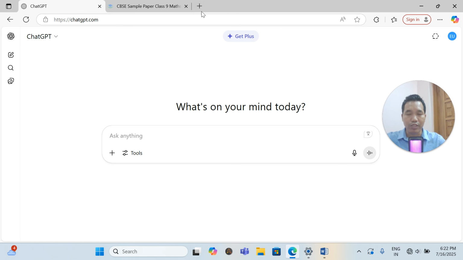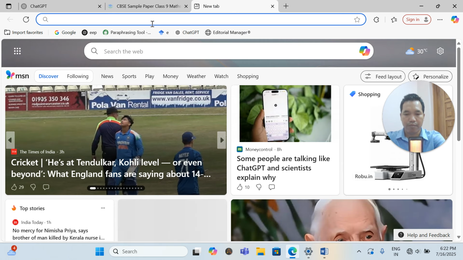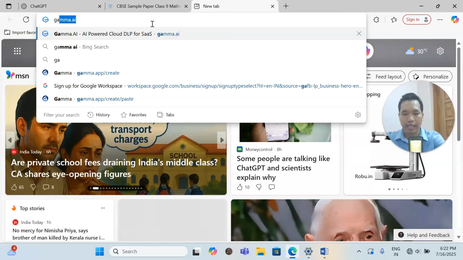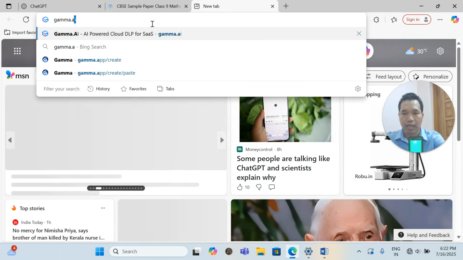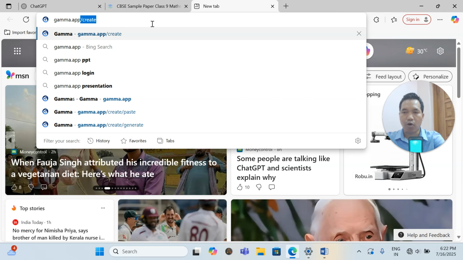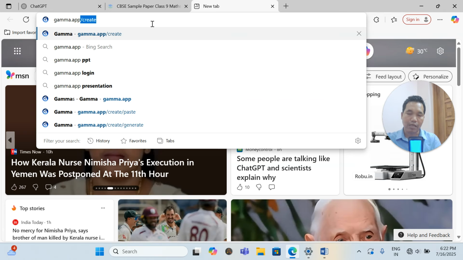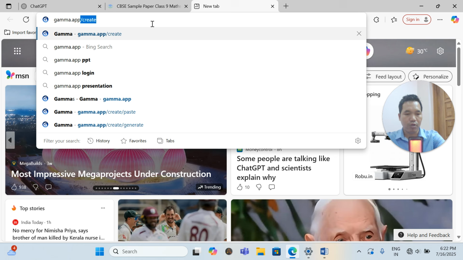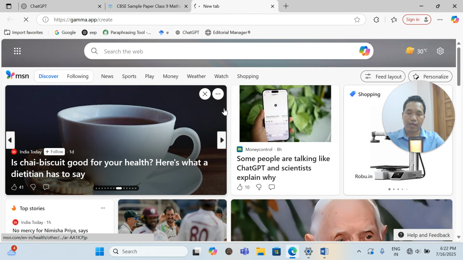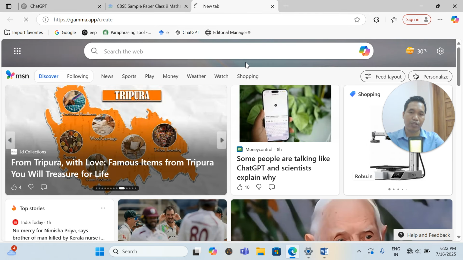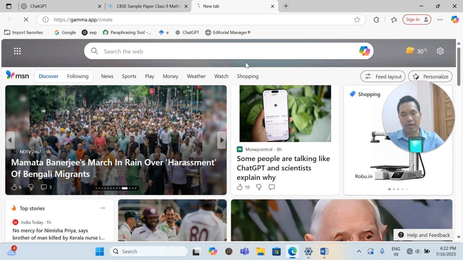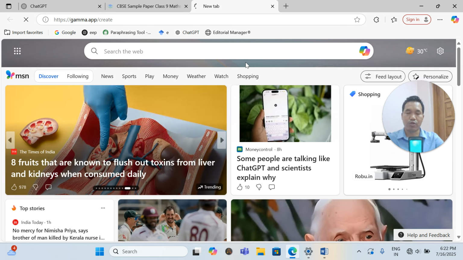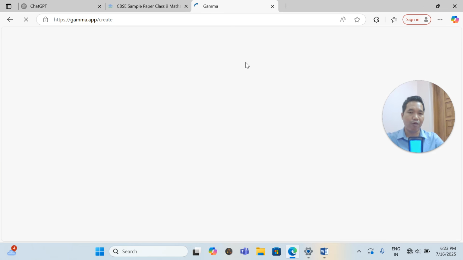If you have a laptop, or you can even use mobile also, you type this name: Gamma, gamma.app. This is one of the best. I would say most of the students prefer gamma.app. You press it here. This is one of the best professional PPT presentation tools where you can create, and even you can be a professional presenter.